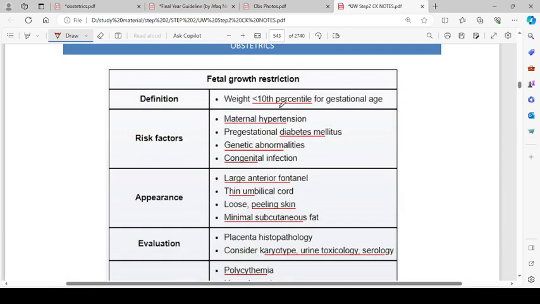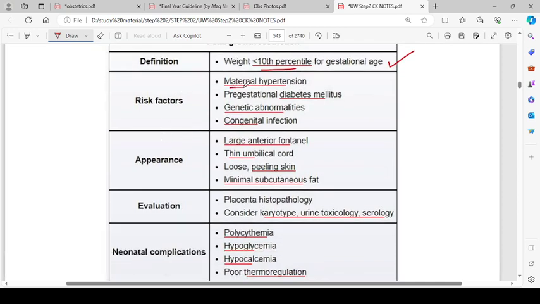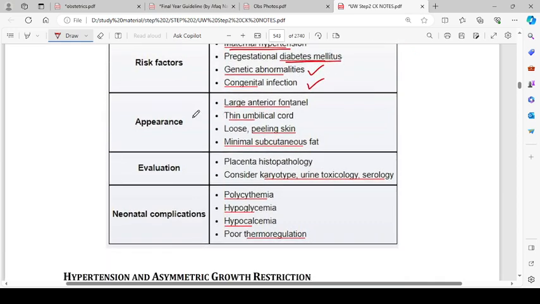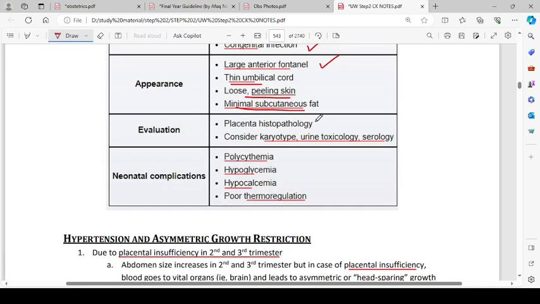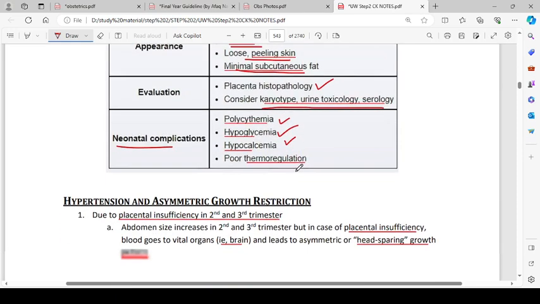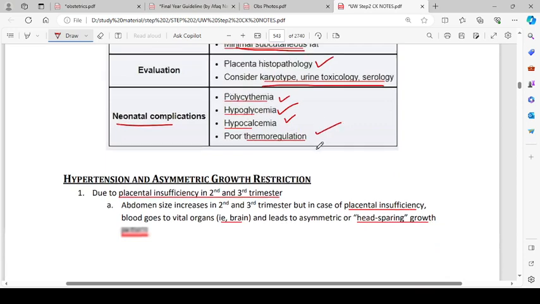Then there's another table about fetal growth restriction. Definition is weight less than 10th percentile for the gestational age. The risk factors are maternal hypertension, pre-gestational diabetes mellitus, genetic abnormalities, and congenital infections. Appearance is larger anterior fontanelle, thin umbilical cord, loose peeling skin, and minimal subcutaneous fat. Evaluation is with placental histopathology and consider karyotype, urine toxicology, serology. Neonatal complications are polycythemia, hypoglycemia, hypocalcemia, and poor thermoregulation.